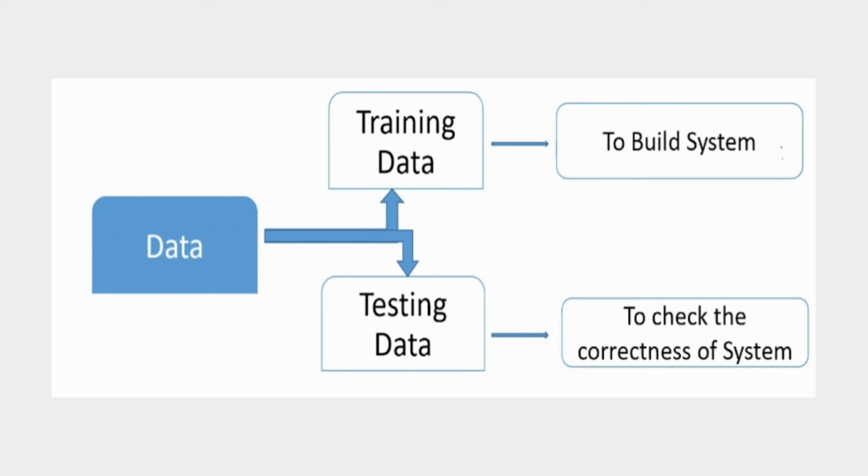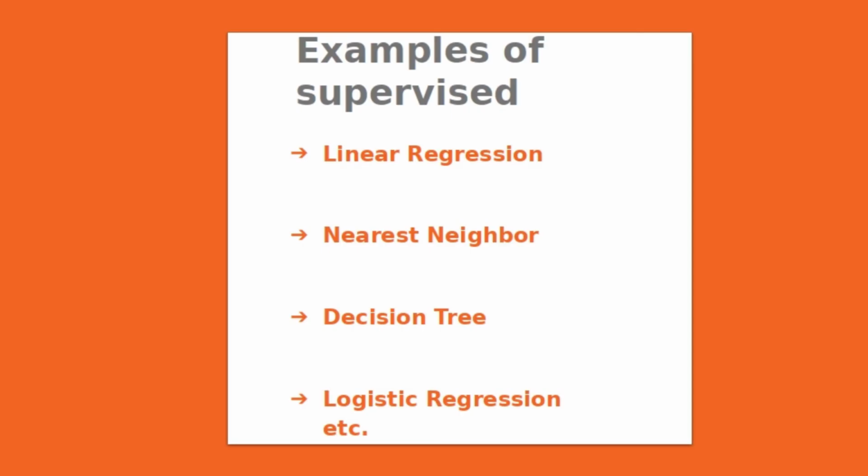You got it right? For examples of supervised learning algorithms, we can take linear regression, nearest neighbor algorithm, decision trees, logistic regression, and a lot more. These are all the types of algorithms in supervised learning. So this is a brief description about supervised learning.